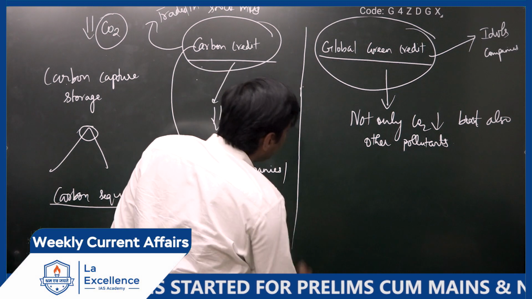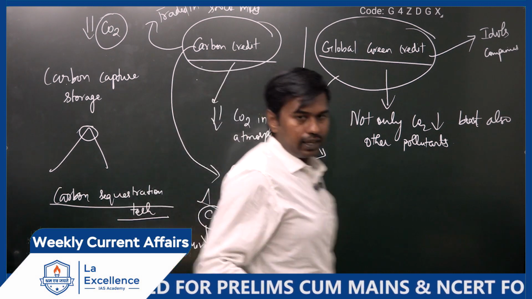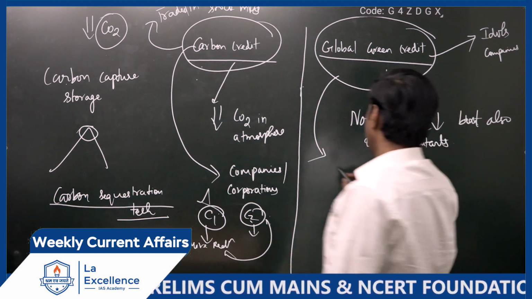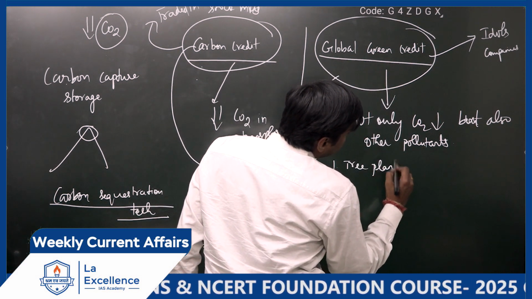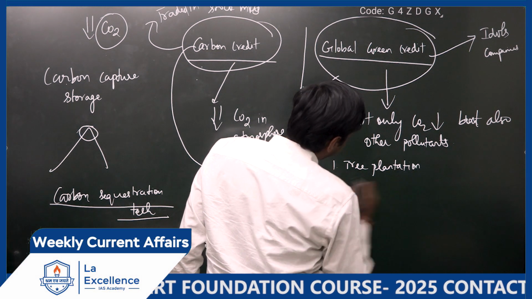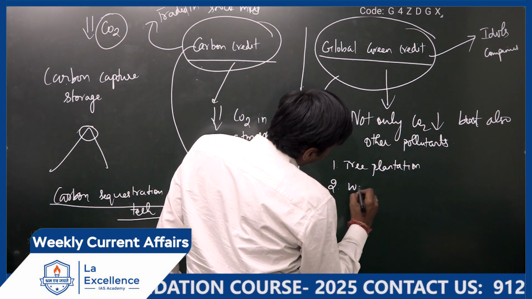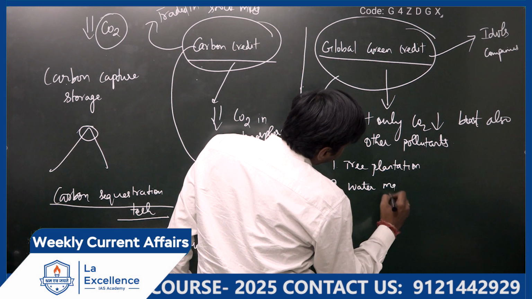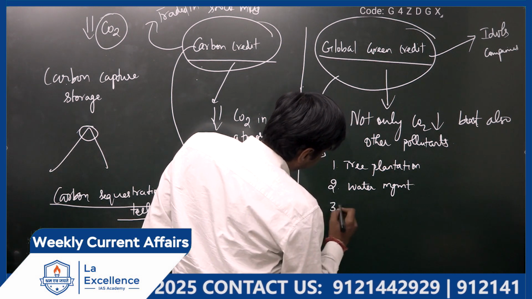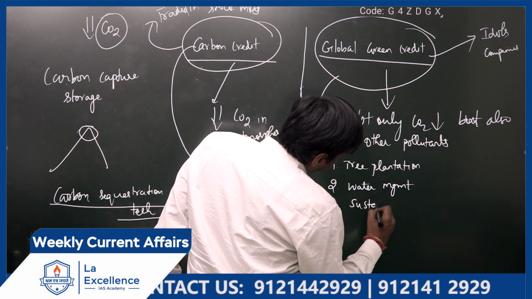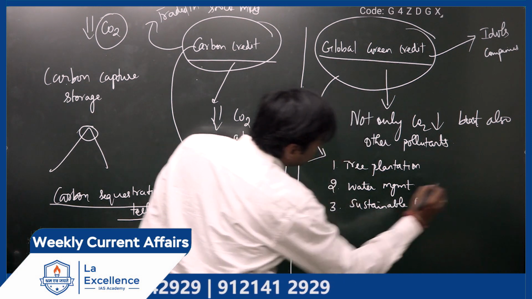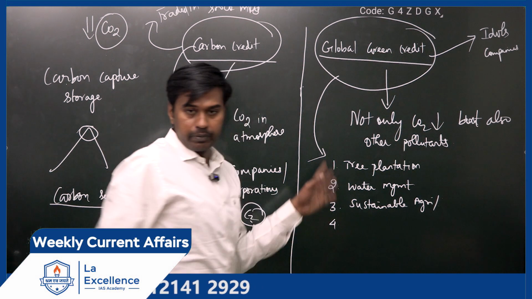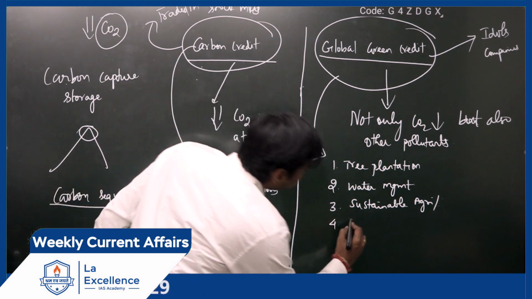So under the Global Green Credit Initiative, there are some components. Please write this. First, tree plantation, by planting trees. Then water management. Then sustainable agricultural practices. You have to remember this, write everything.